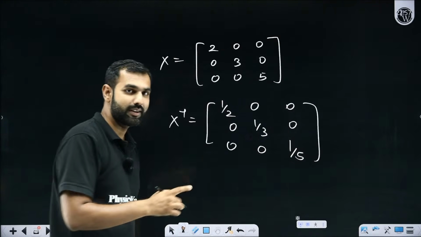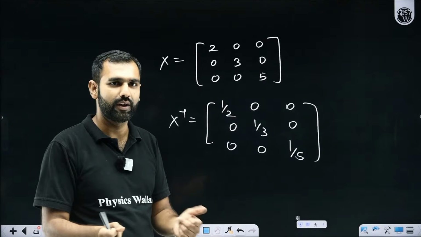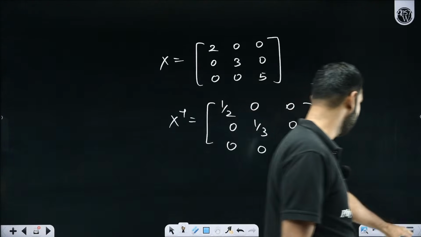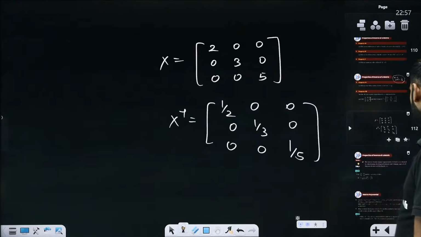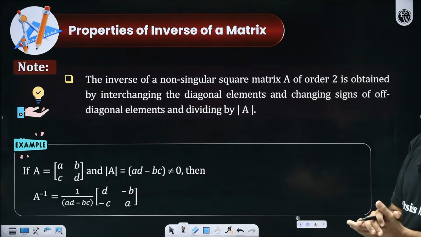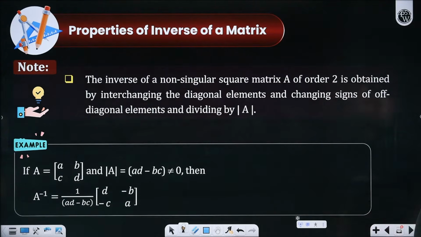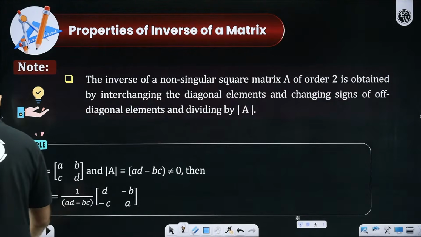We know its adjoint. So if you know its adjoint, you simply divide it by its determinant, you get your answer. Yes or no, everyone? Do you remember that logic? Yes or no, everyone? So I think I have already told you the short technique for a non-singular matrix of order 2. And that's where I stop. I end this session. I conclude, I culminate this session.